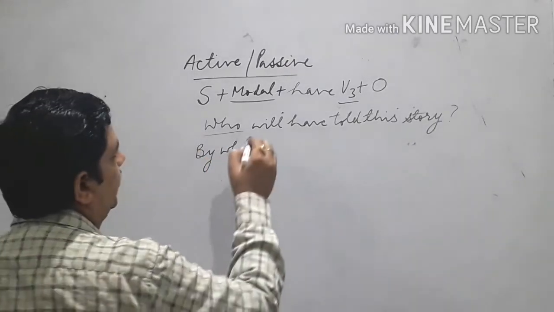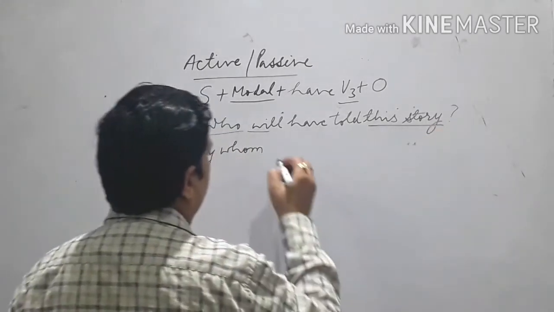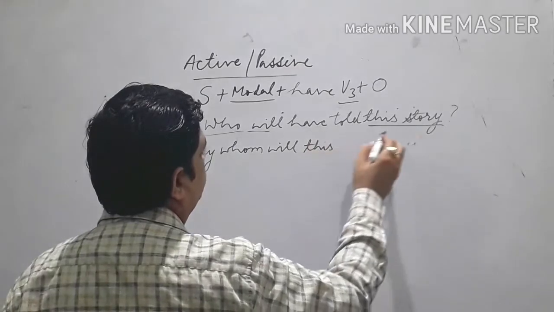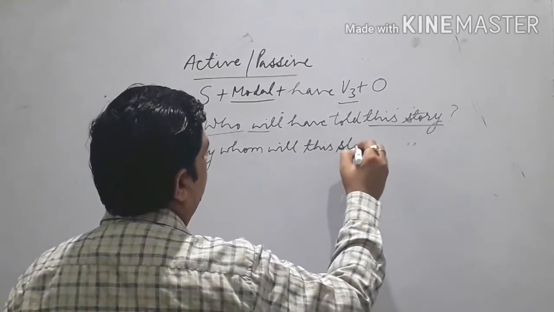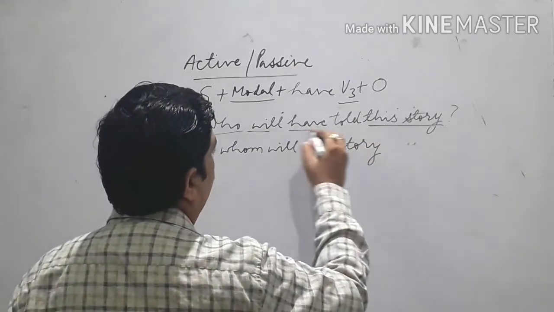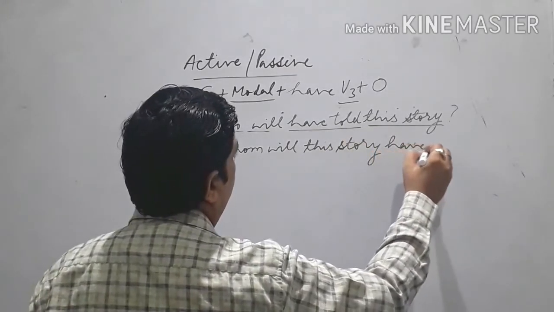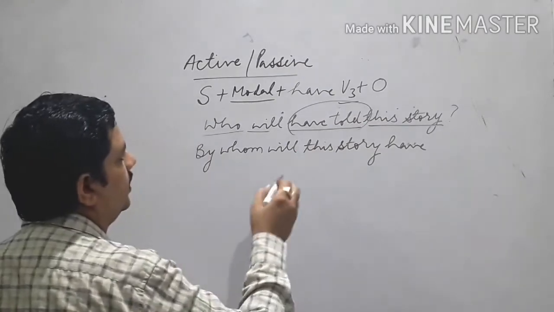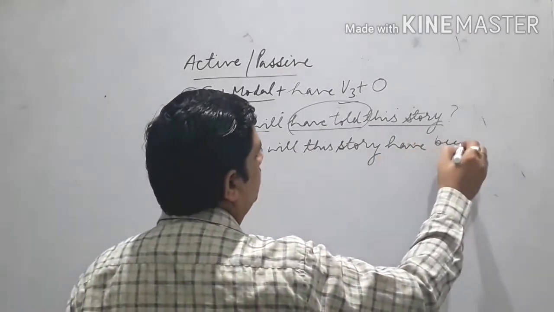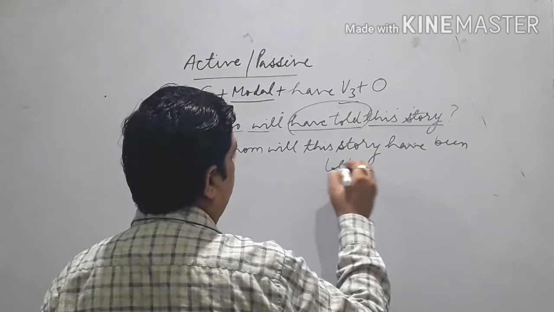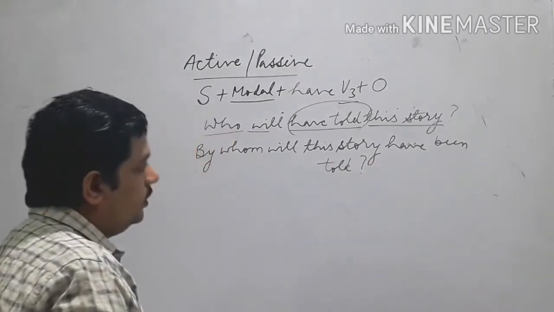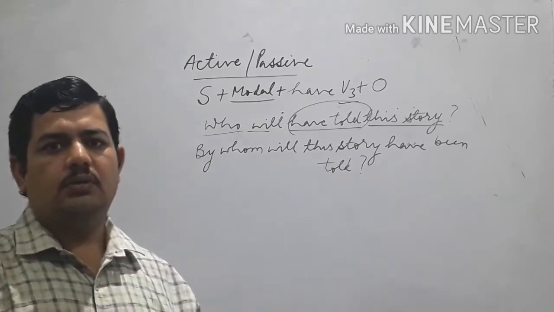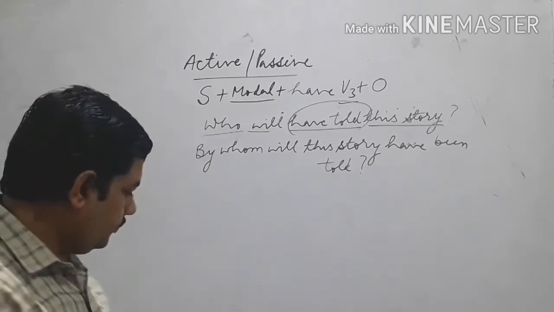And then you use the helping verb, according to this, "will". Then change subject and object: this story. Then you use "been" between "have" and the third form. By whom will this story have been told? Okay. So in this way we can do such kind of difficult sentences.